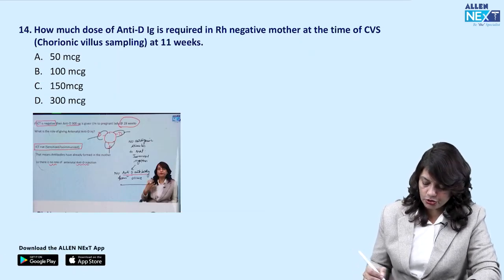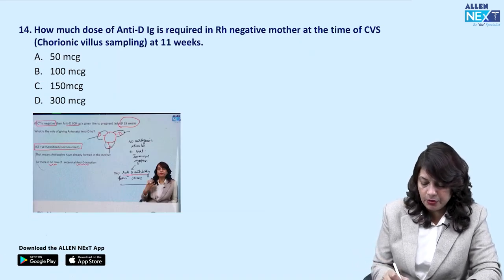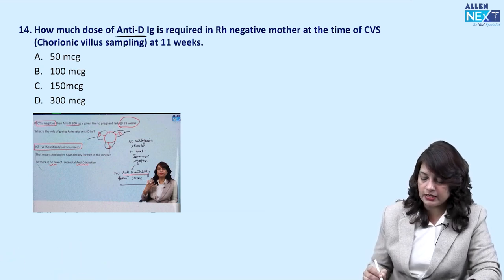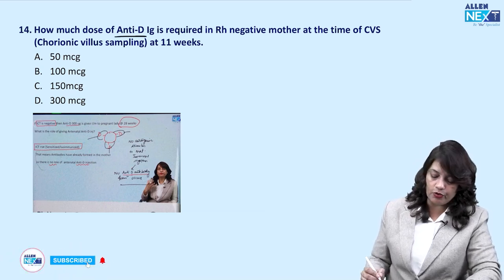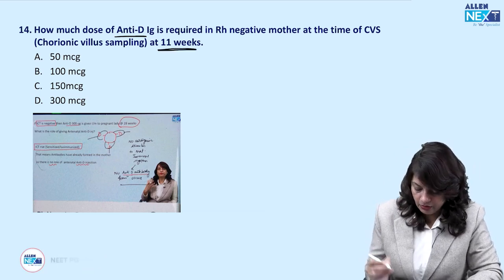Next, how much dose of the anti-D immunoglobulin is required in an Rh negative mother at the time of chorionic villus sampling at 11 weeks?